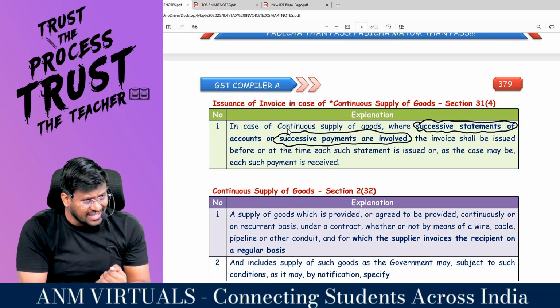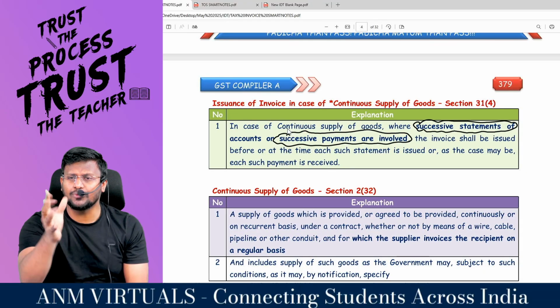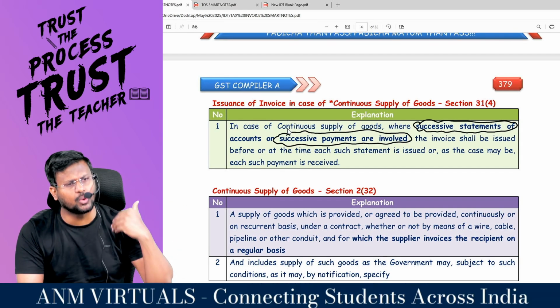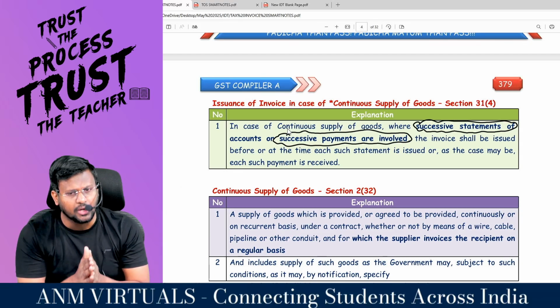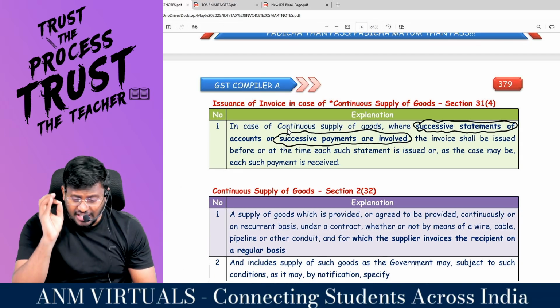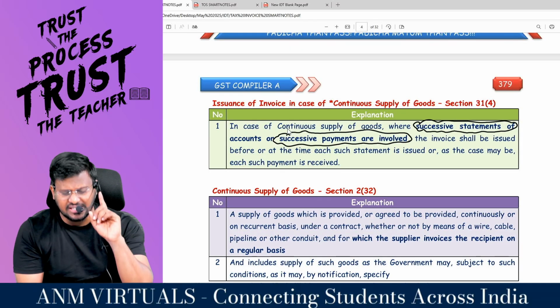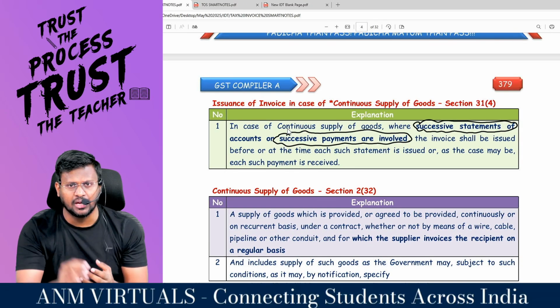Or I will say that every month, every next month, first you have to give me 10 lakh rupees. And during the next month, I will keep on supplying to you. And we will see the accounts, and next month, you have to give me 10 lakh rupees. Are you all with me? So, the connecting factor of continuous supply of goods will be either successive statement of accounts or successive payments involved.